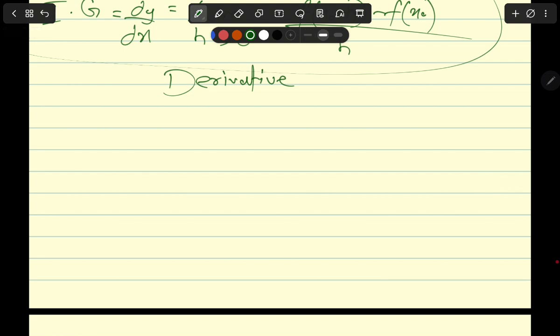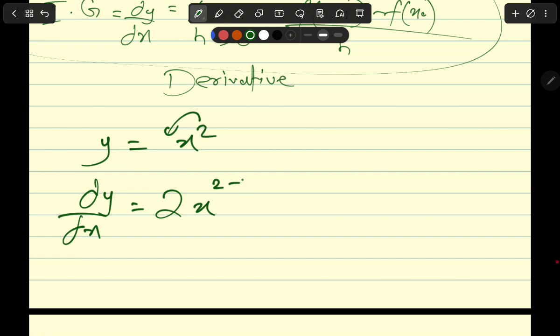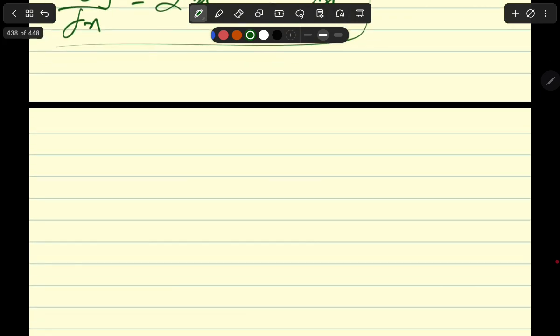Now, where does the famous differentiation formula come from? A lot of teachers are just going to write that if y is equal to x squared, dy by dx is going to be, you bring this power down as a coefficient, make it 2, and reduce the power by 1. So this is going to be 2x, right? But where does this 2x come from?